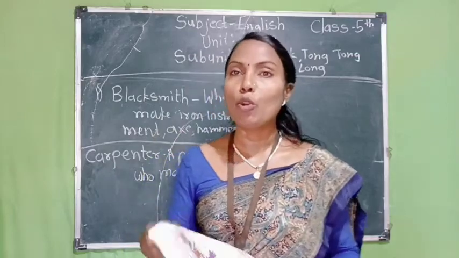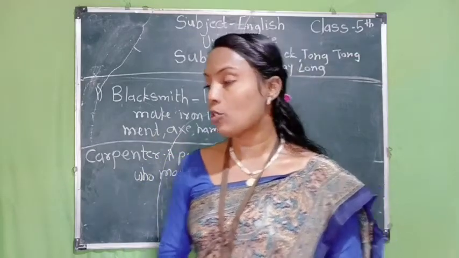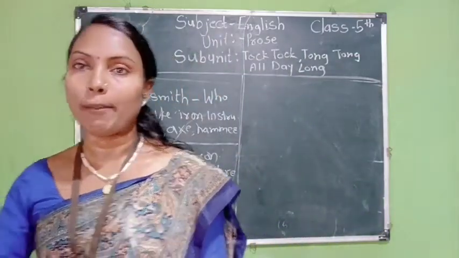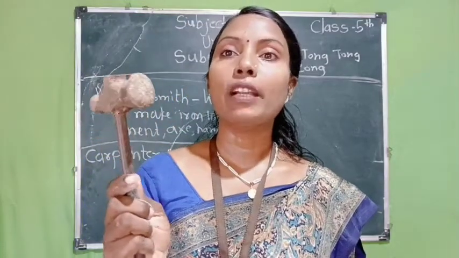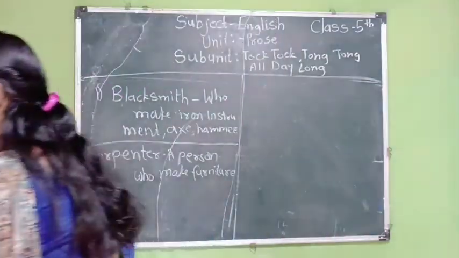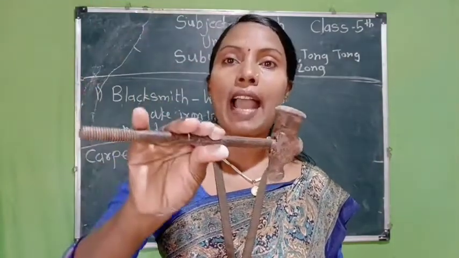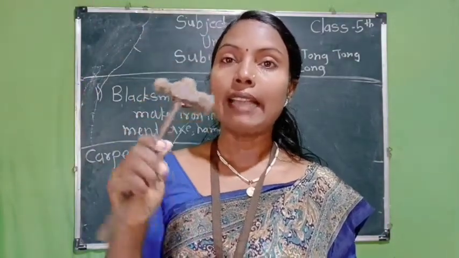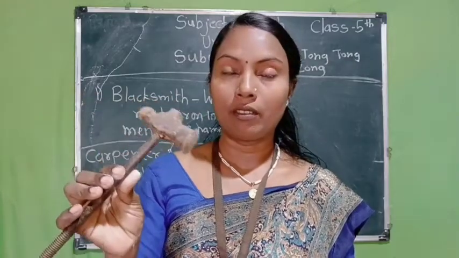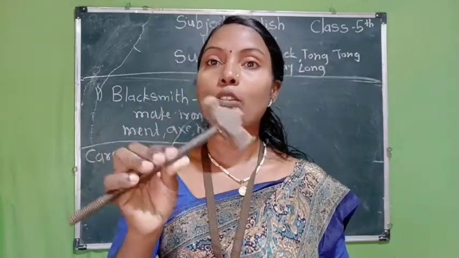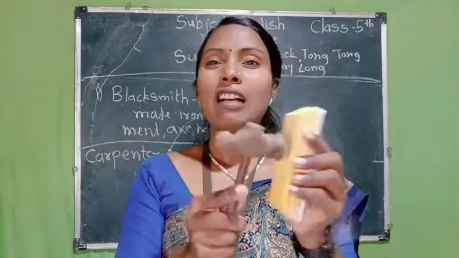So do you know the hammer? What do you mean by hammer? Here you can see an example of a hammer in the picture. It is called a hammer. It is a small hammer that is used by a carpenter. I hope carpenters use that type of hammer. So it is a sound.